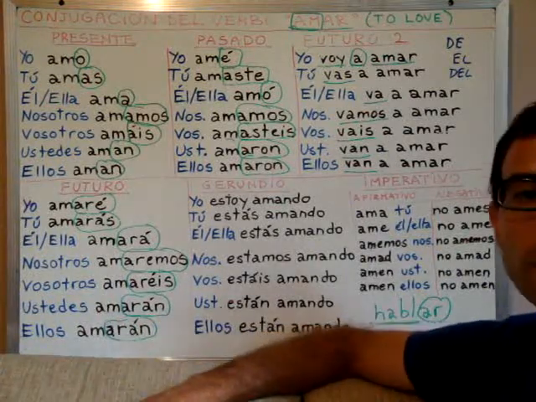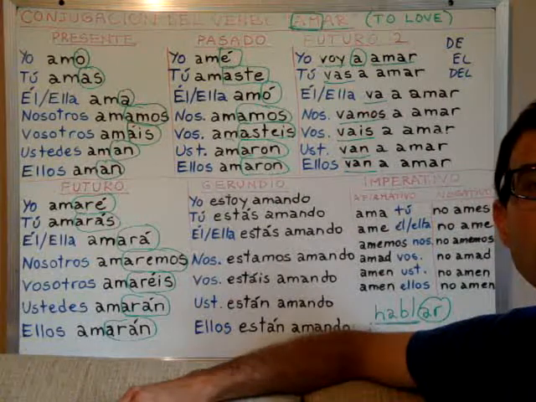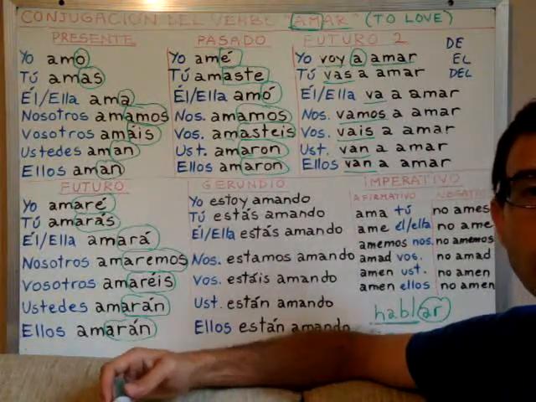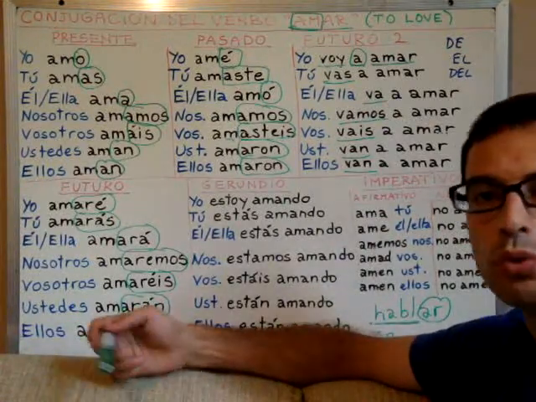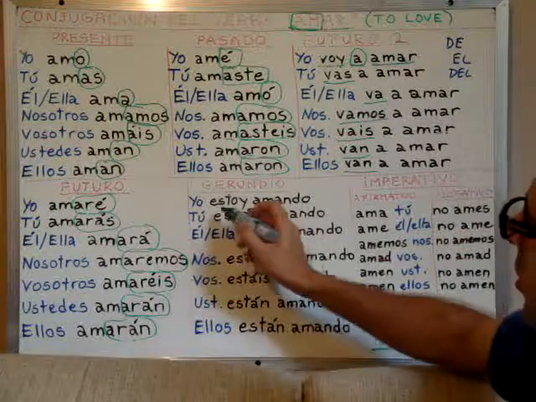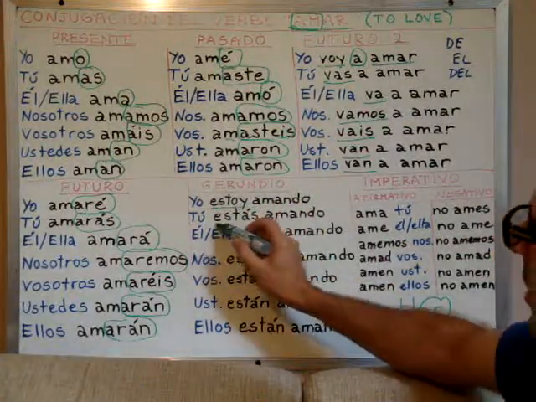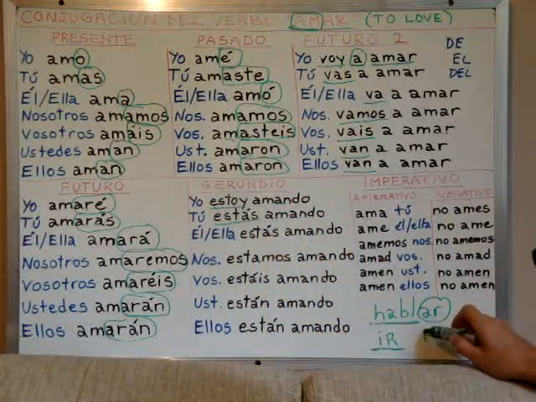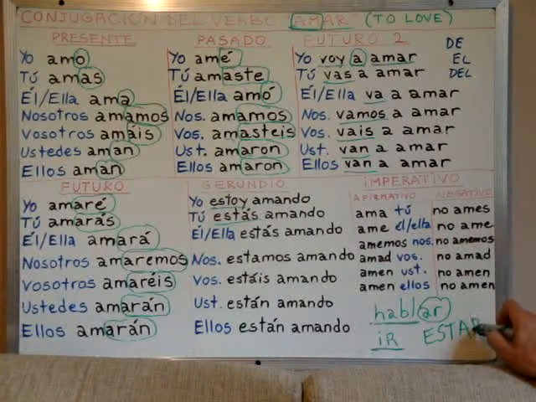In English, present continuous uses an auxiliary verb that is the verb to be. I am eating. You are talking. The verb to be. In Spanish, the auxiliary verb is the verb estar. The verb in infinitive is like this, estar.